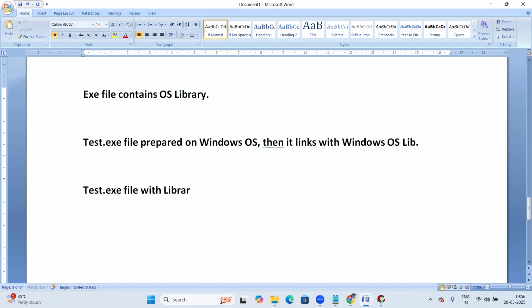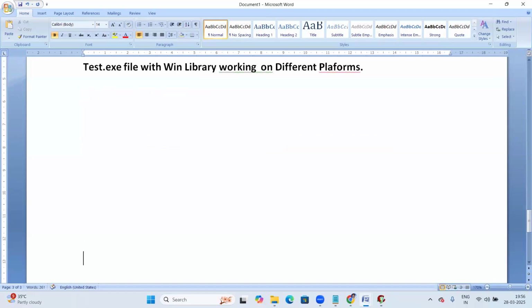Yes, working on different platforms. Let us see. The test.exe file prepared on Windows OS links with the Windows OS library. So the test.exe file with the Win library is working on different platforms. Let us see how that is working on different platforms. First, let us take the Windows platform, your computer.